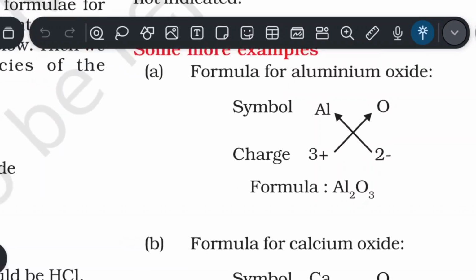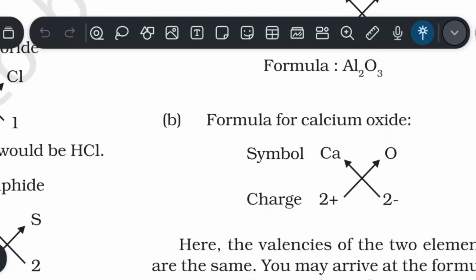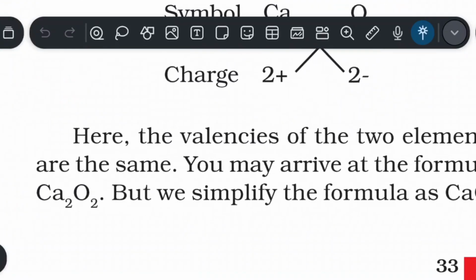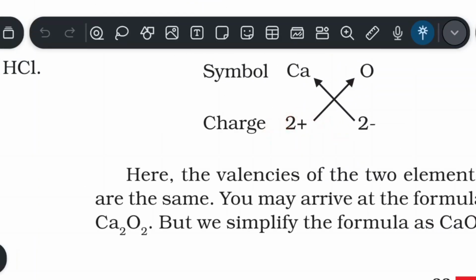Here are more examples. Pause the video and understand the formula. Here the valencies of the two elements are the same. You may arrive at the formula Ca2O2, but we simplify the formula as CaO as it gets neutralized, +2 and -2.